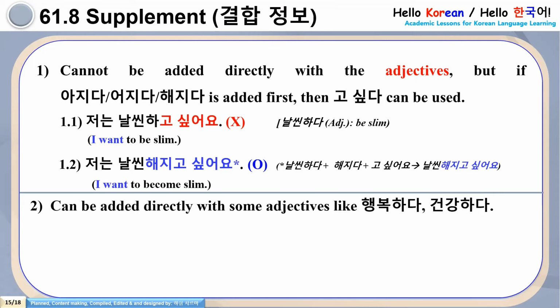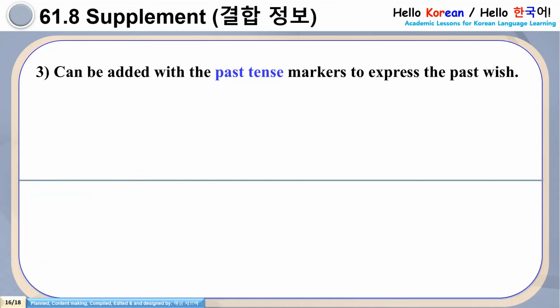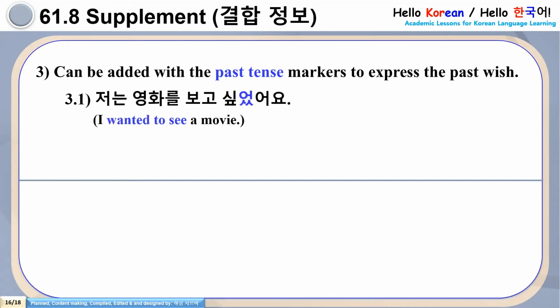Now number 2 is, it can be added directly with some adjectives like 행복하다 and 건강하다. See 2.1. 저는 행복하고 싶어요. And 2.2. 마틴 씨는 행복하고 싶어 해요. Next, number 3. It can be added with the past tense markers to express the past wish. 3.1. 저는 영화를 보고 싶었어요.